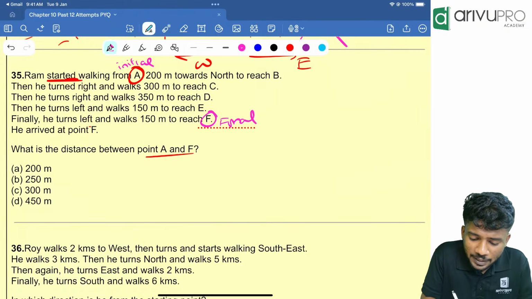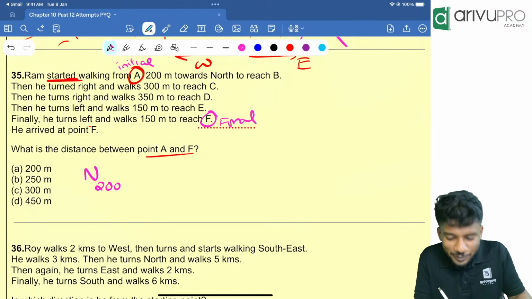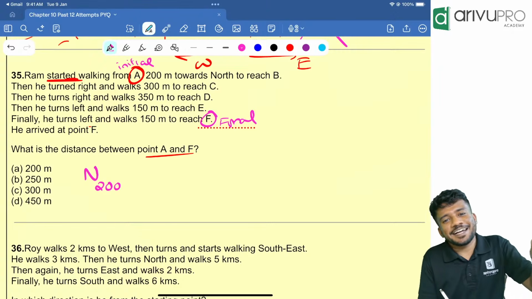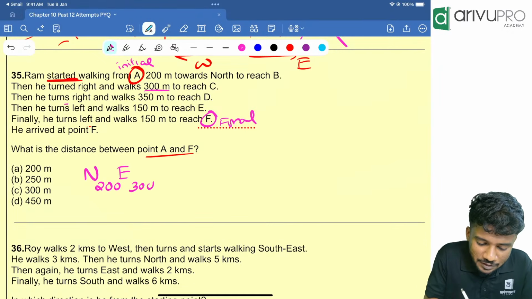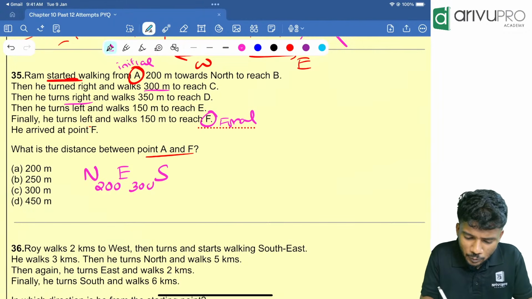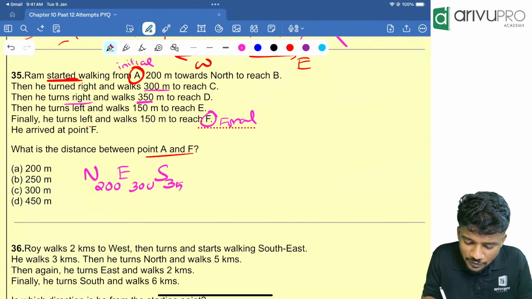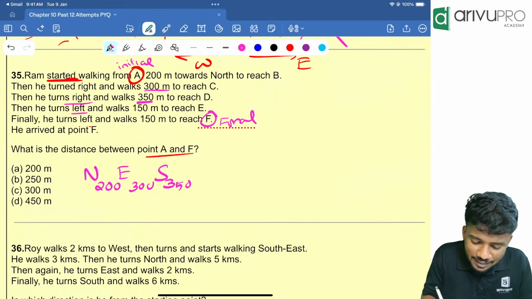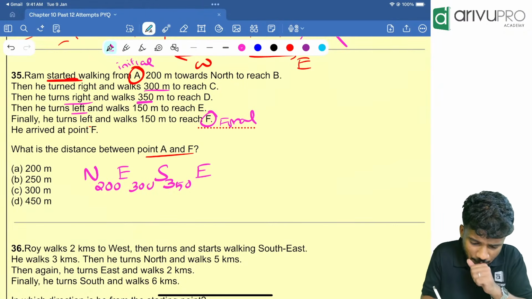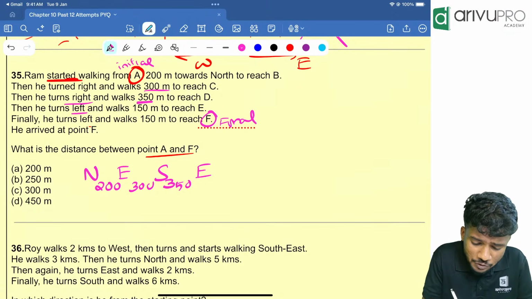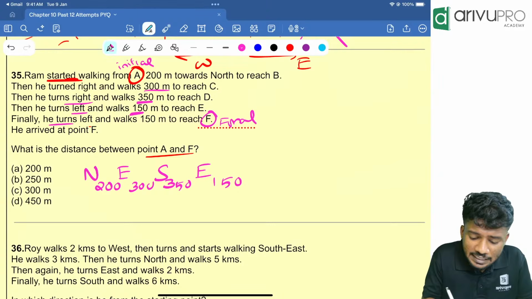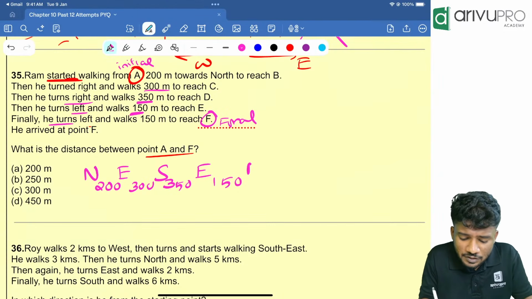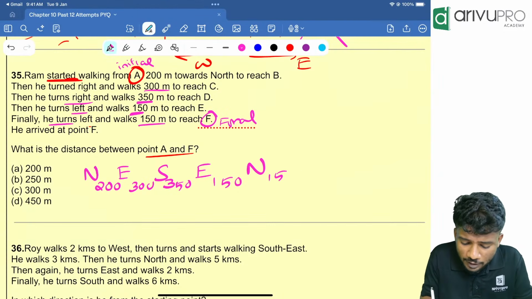So started from A, 200 meter towards north. That means north 200. Then he turned right. Right of north is east, 300 meter. Then turn right again. Right of east is south. How many meters? 350 meter. Then he turns left. Left of south is east. And travels how many meters? 150 meter to reach point E. Then he finally turns left. Left of east is north. How much? 150 meter.